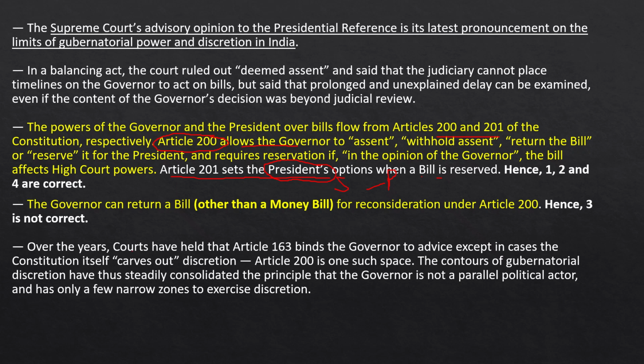Over the years, courts have held that Article 163 binds the governor to act on advice, except in cases where the Constitution itself carves out discretion. Article 163(1) talks about the power of the Council of Ministers, in which the power of the Council of Ministers regarding the governor has been mentioned. That means the governor has to work on the aid and advice of the Council of Ministers.